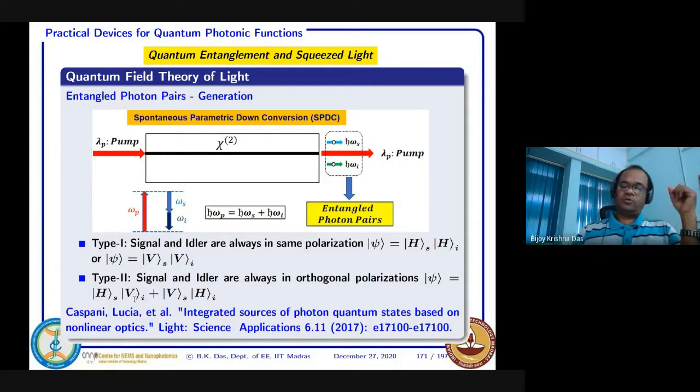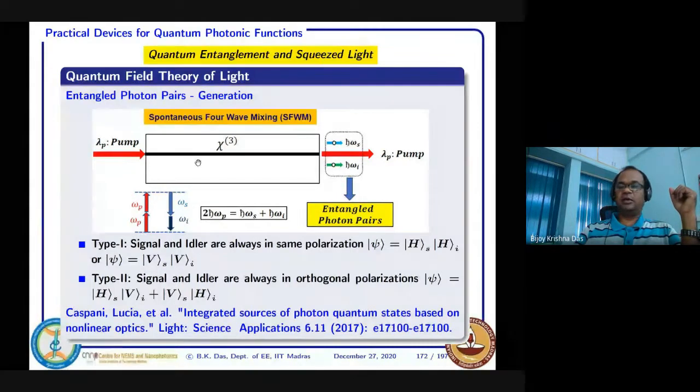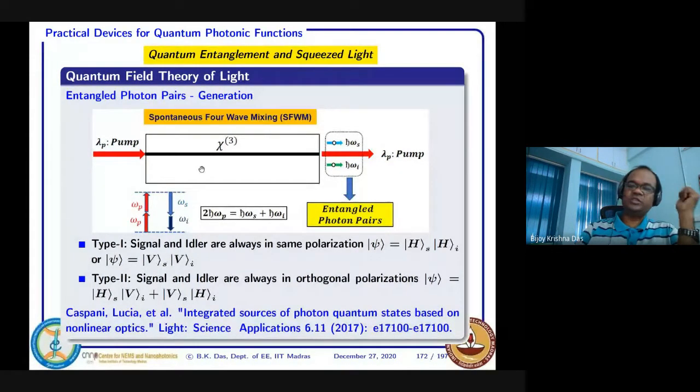Okay, so a similar situation you can think of in another type of nonlinearity where chi2 is 0. There you can use the chi3 process, where four-wave mixing takes place instead of three-wave interaction like pump, signal, idler. Here you also have pump, signal, idler, but two pump photons will be interacting jointly, creating two daughter photons, signal and idler. So that's why it is a four-wave mixing process.